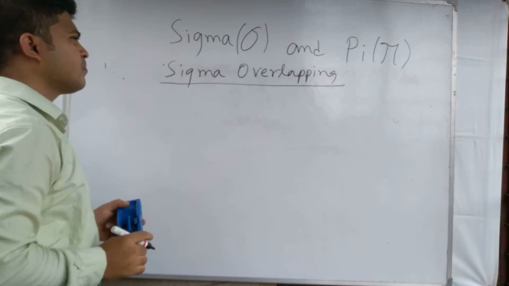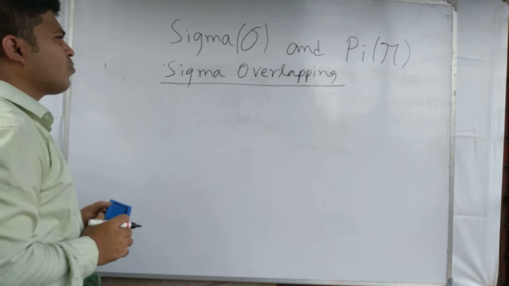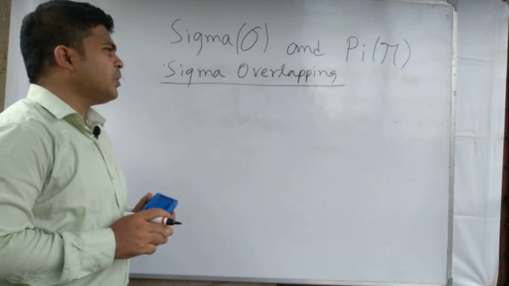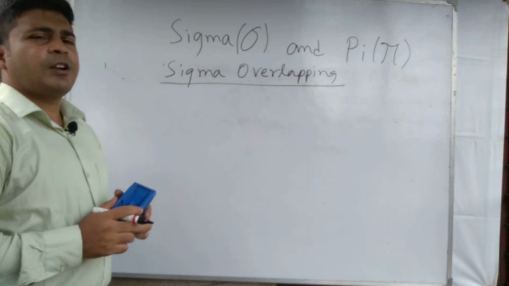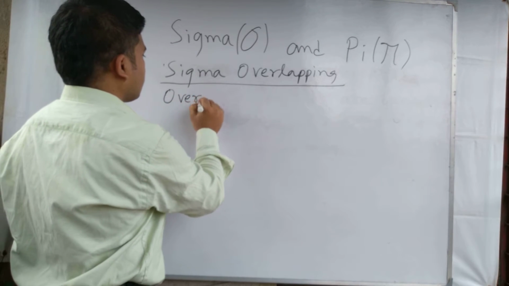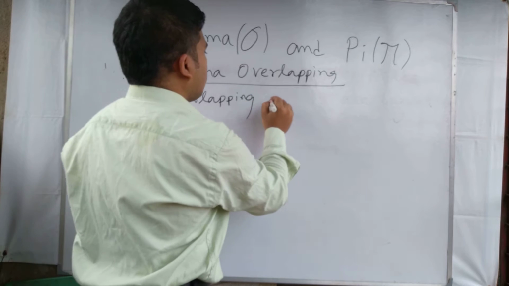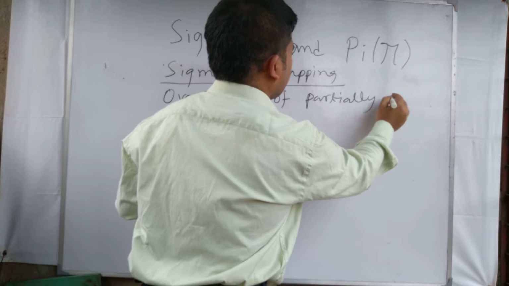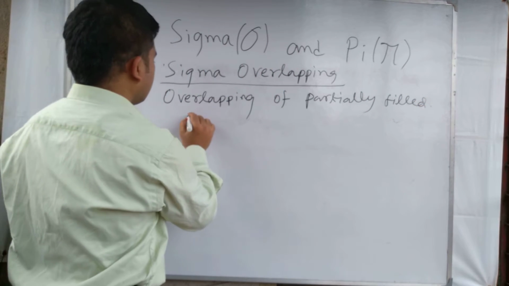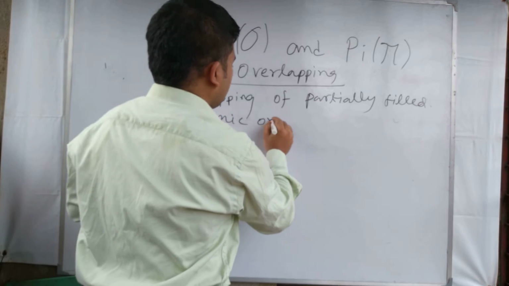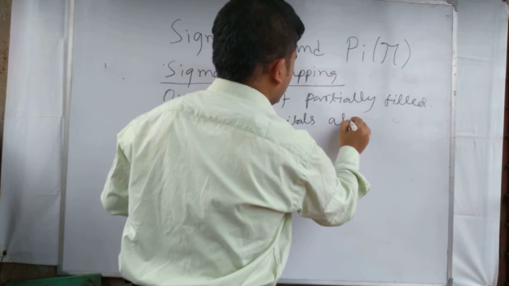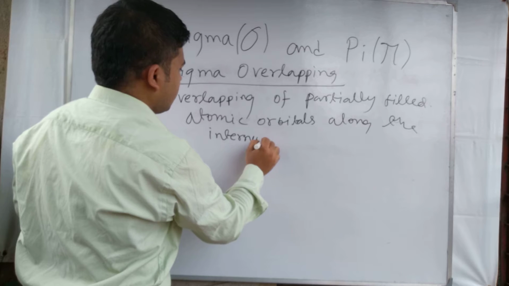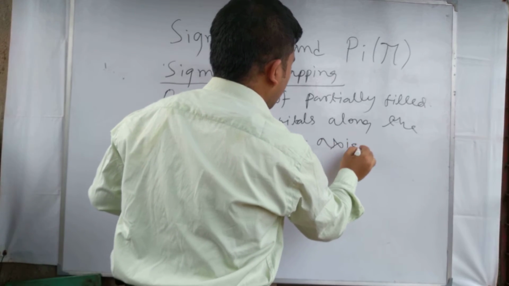Sigma overlapping is the overlapping of atomic orbitals along the internuclear axis.